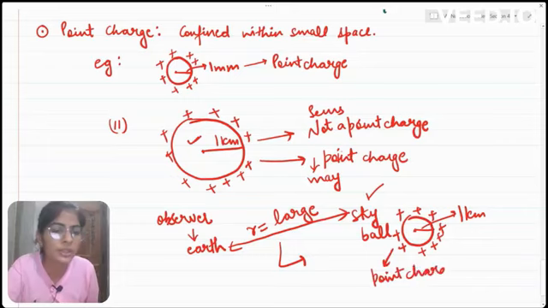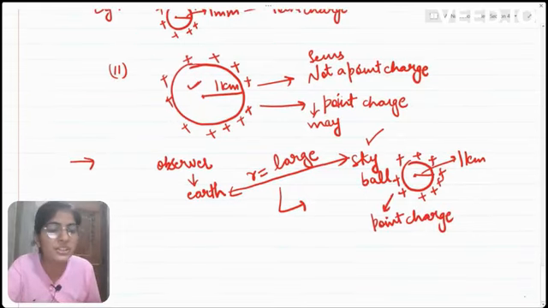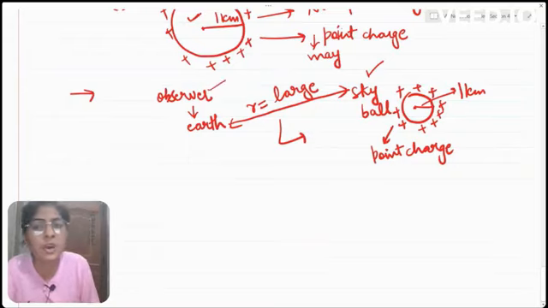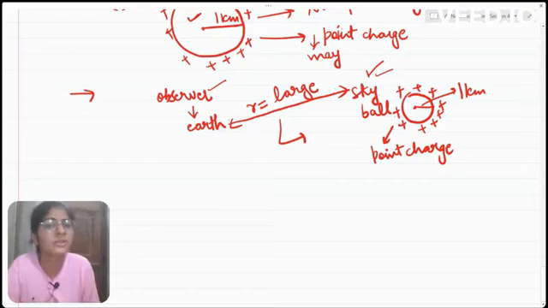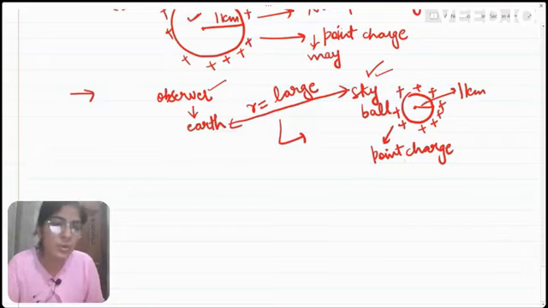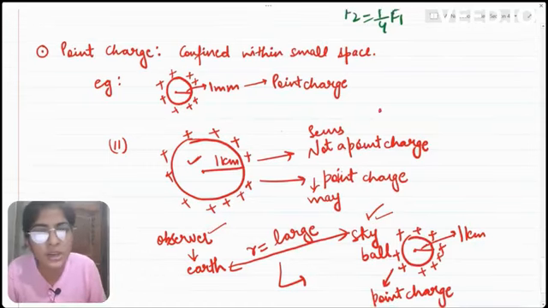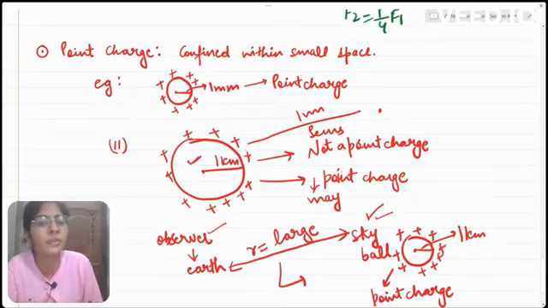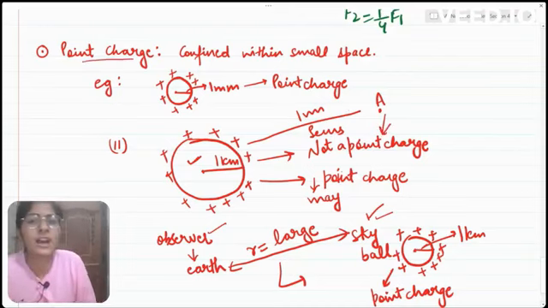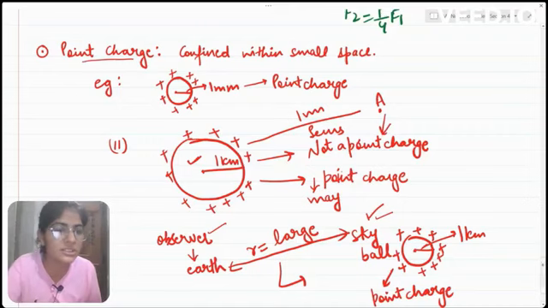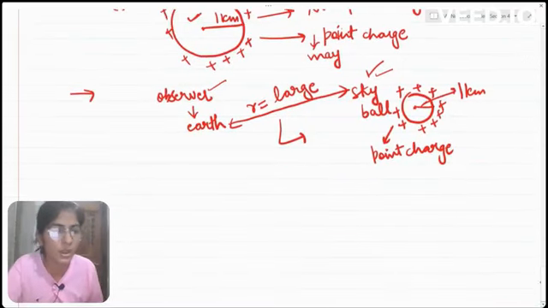So here what we noticed is that the definition of point charge largely depends upon the distance between observer and the charge. When the distance between the observer and the ball is very large as compared to the radius of the ball, then this ball acts as a point charge. But if this ball is seen by an observer who is only 1 meter away from the ball, for this observer A, this particular charge on the ball is not a point charge. So basically, the definition of point charge is largely concerned with the distance between observer and the charge.